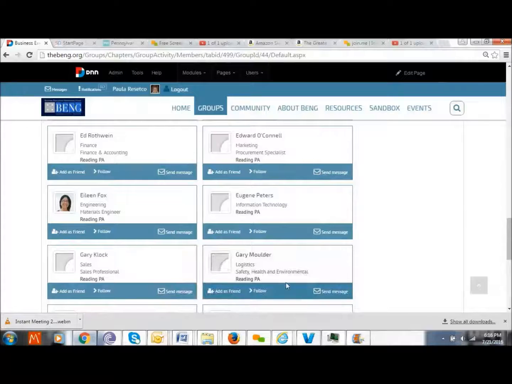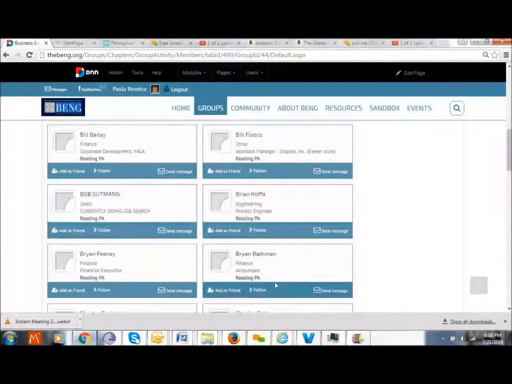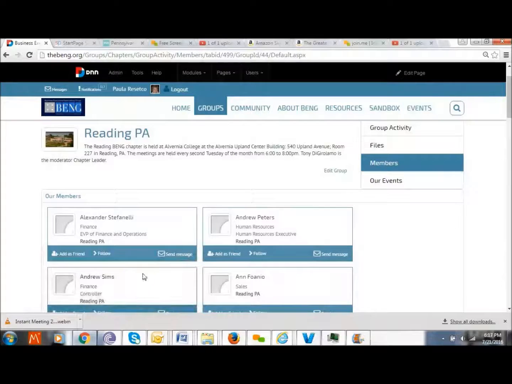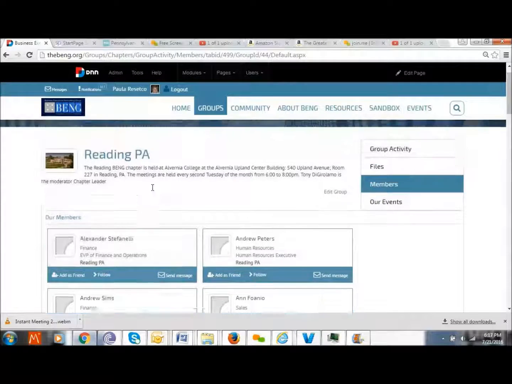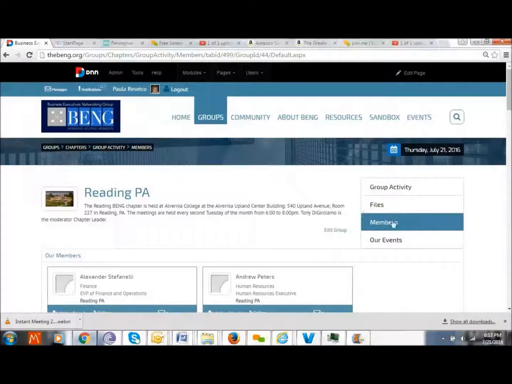The more information we can get into the system from a profile perspective, the better off our members will be. So I encourage everyone to go in and update their profile with their avatar picture, in addition to their CV, resume, and biography.